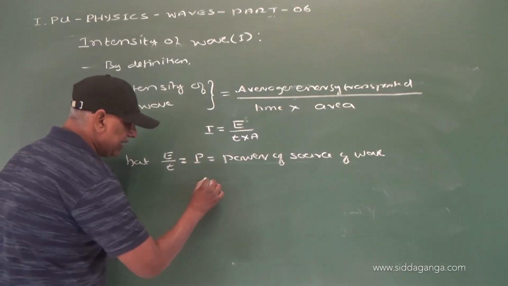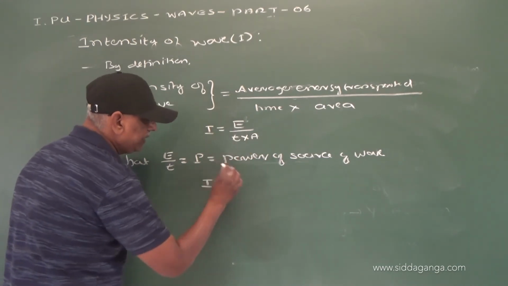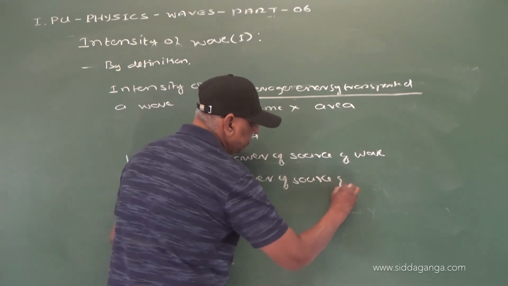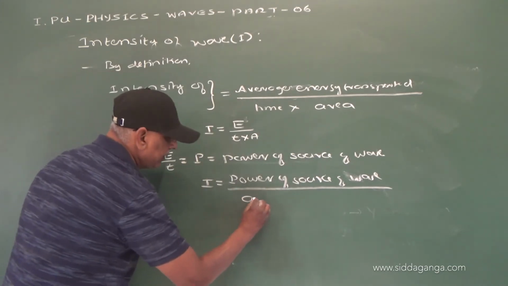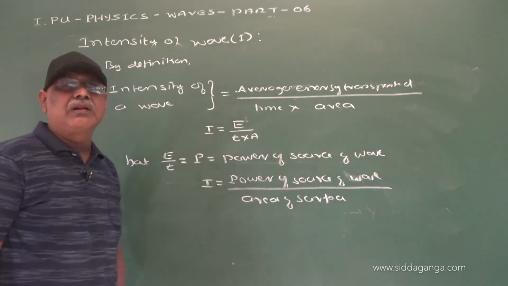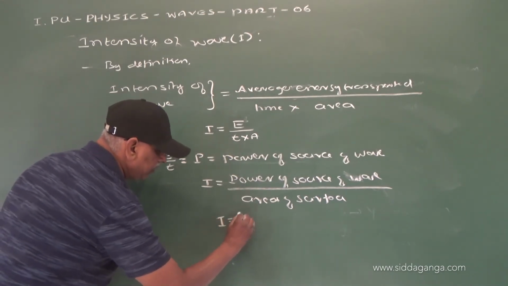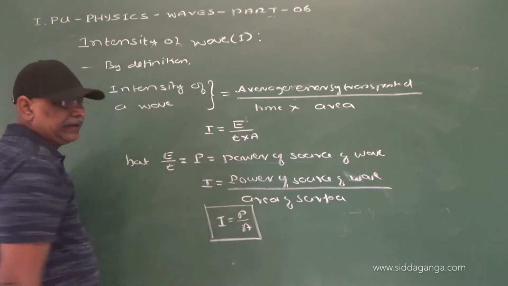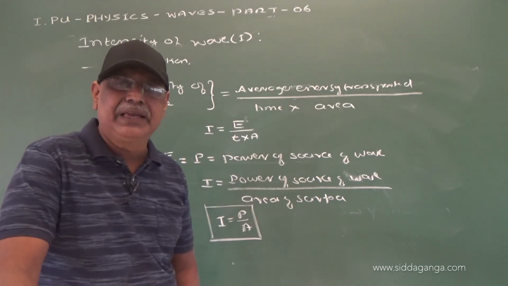So I can write that intensity is equal to the power of the source of the wave divided by the area of the surface on which it is falling, or I is equal to P by A. Intensity I is equal to power divided by area.